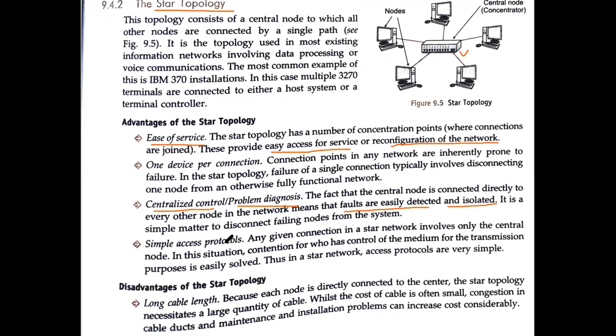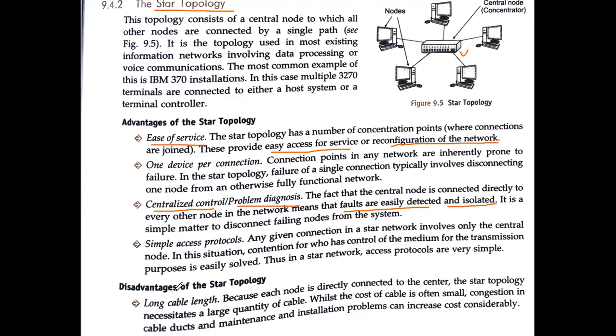Then next is simple access protocols. Any given connection in a star network involves only the central node. In this situation, contention for who has control of the medium for the transmission purpose is easily solved. Thus, in the star topology, access protocols are very simple. For accessing the information, whatever protocols we need are very simple in the case of the star topology, or you can think that it is very easy to implement the star topology.